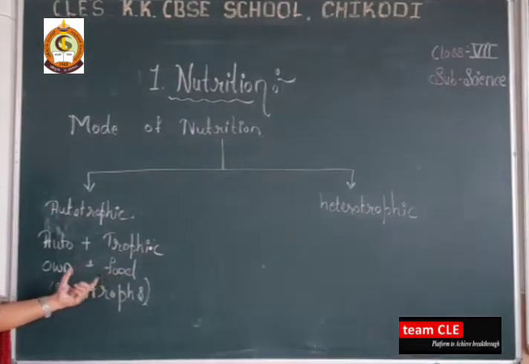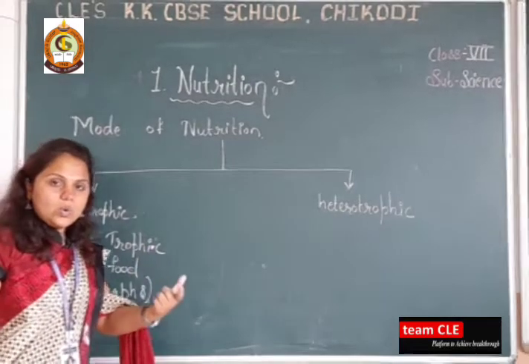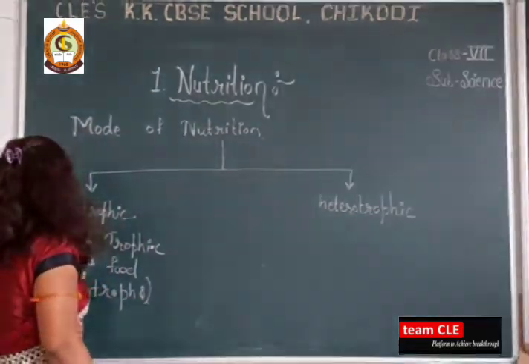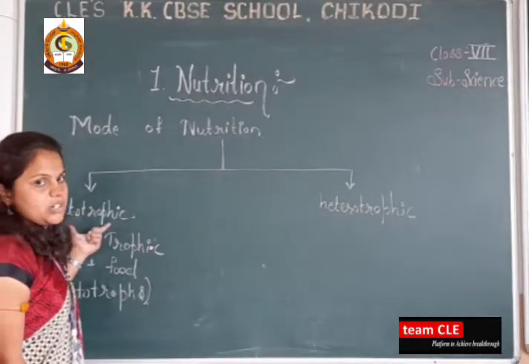The living organisms which prepare their own food by themselves are called autotrophs. I hope there is no confusion about autotrophic. The living organism which prepares its food by its own self is called the autotrophic mode of nutrition.